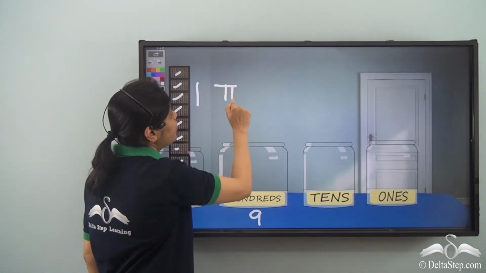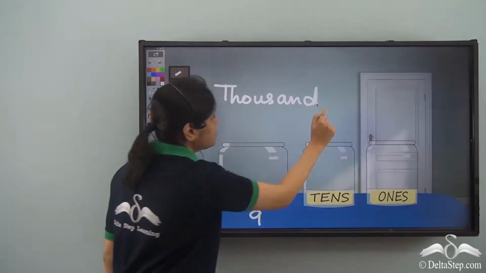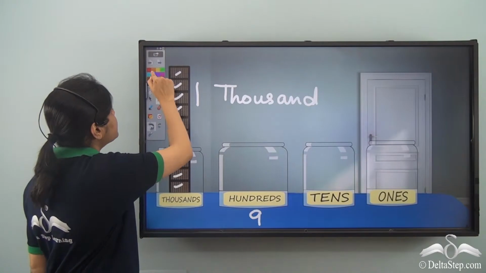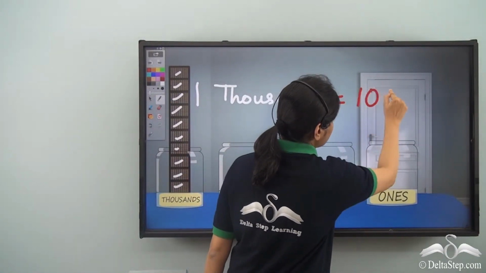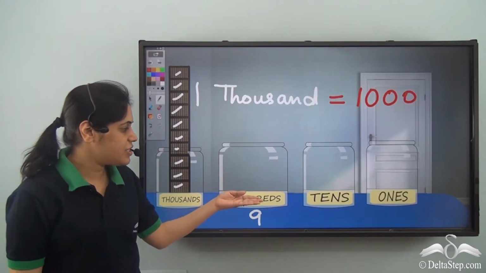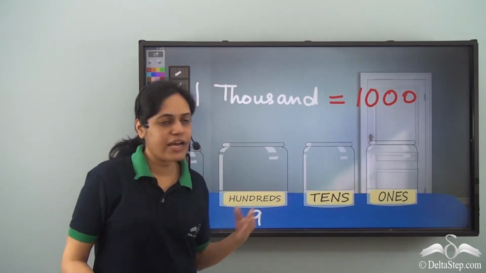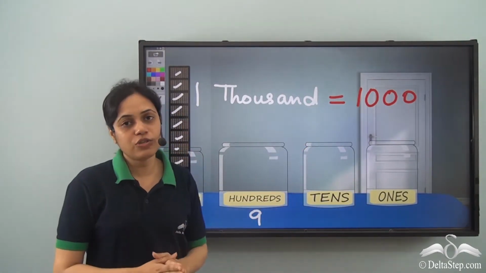This stands for 1,000. And 1,000 is 1 and 3 zeros. And there are 0 hundreds, 0 tens and 0 ones. So this is how we can have 1,000 cookies.